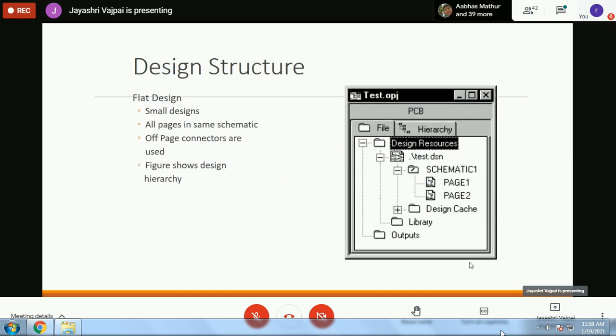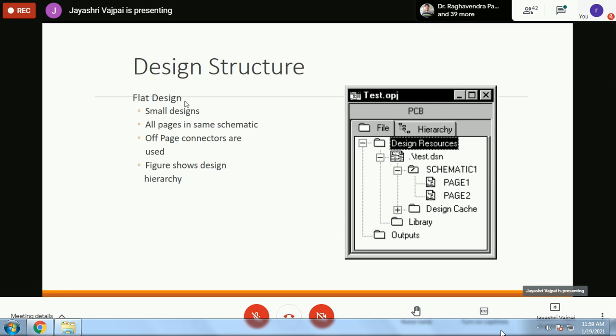Now let us look at the design structure of PSpice. Am I clear till this point? Any doubt? Yes, ma'am, I believe there is no doubt. Yes. So now let us begin with a small... How much time do I have, Iraksha, now? Ma'am, probably by 12:30 you have time. Okay, so I think another half an hour.